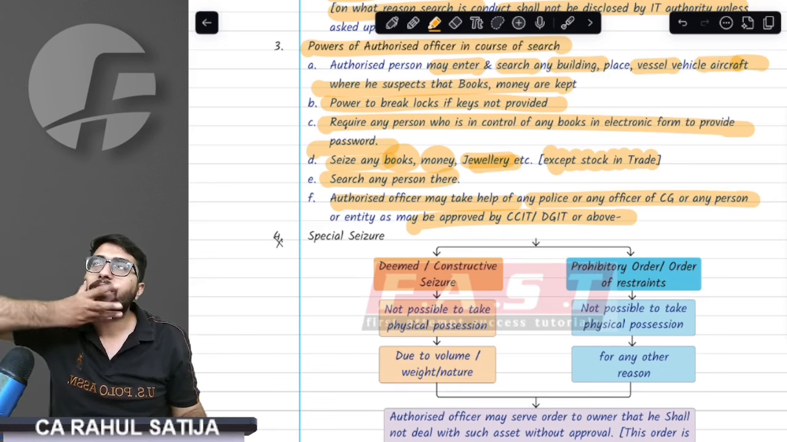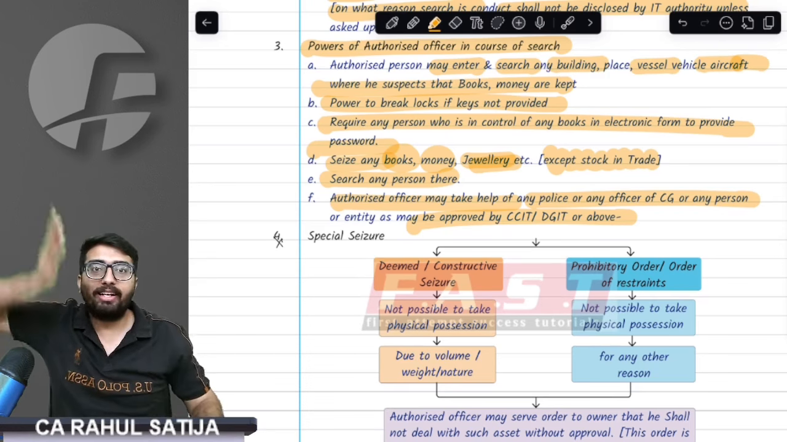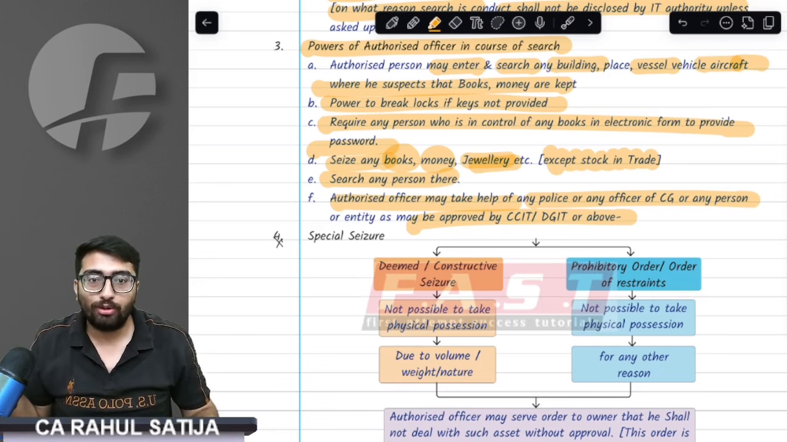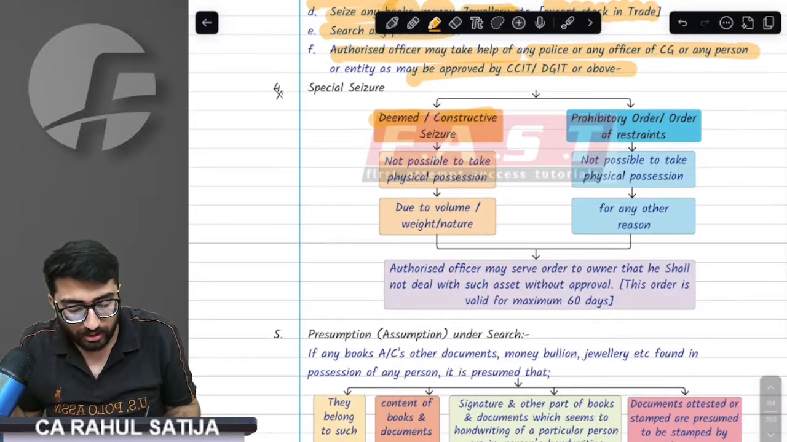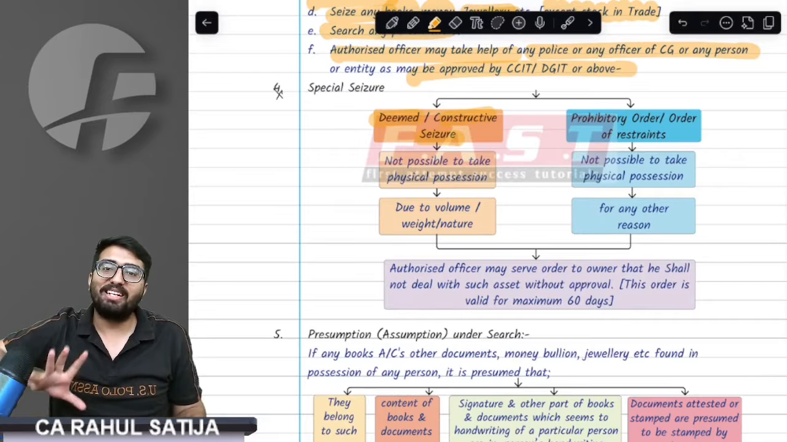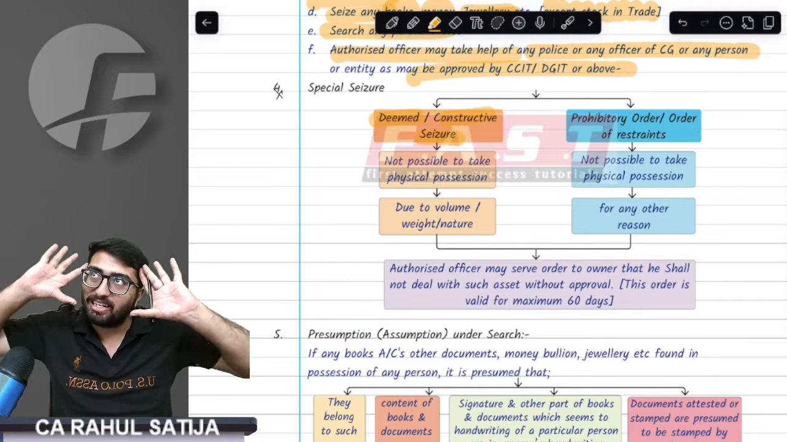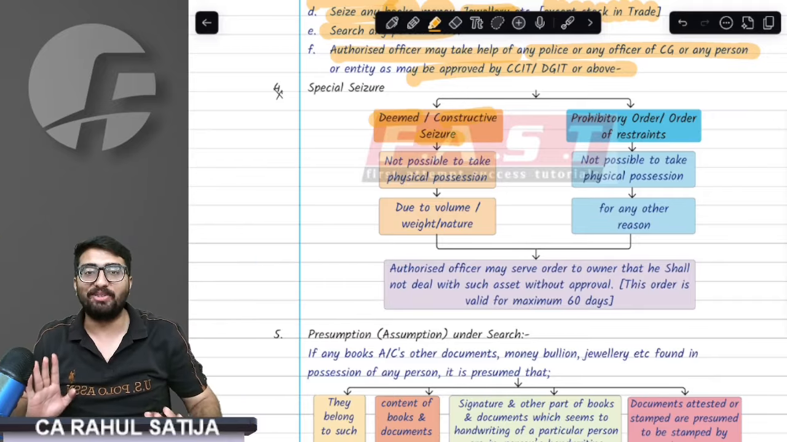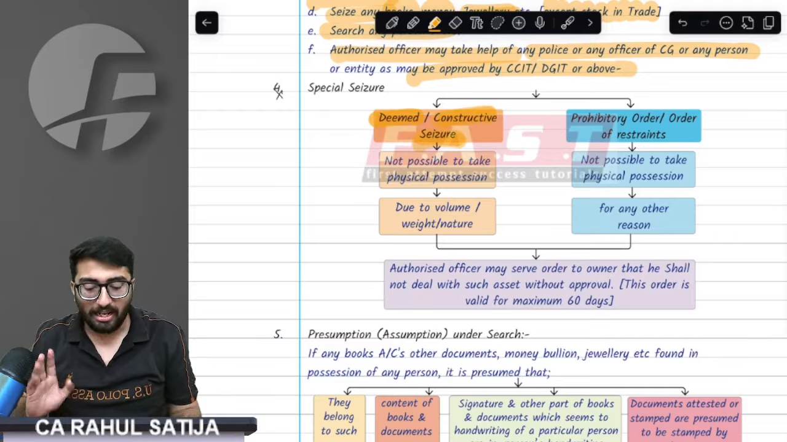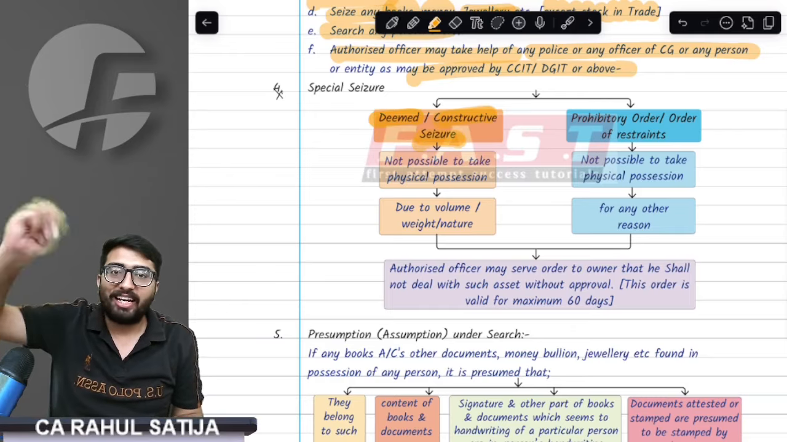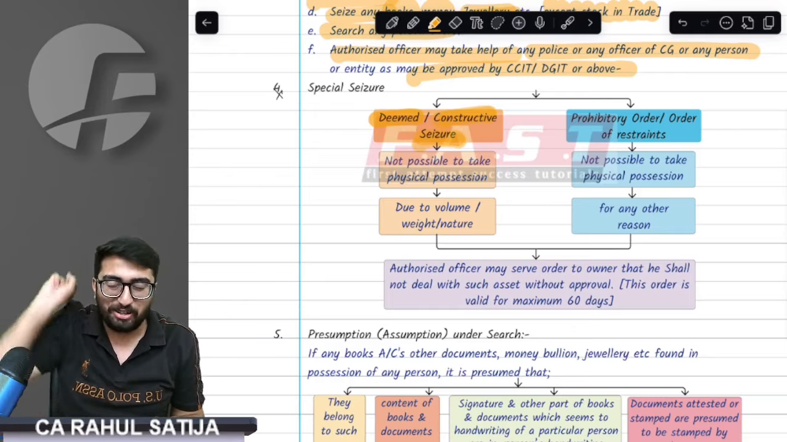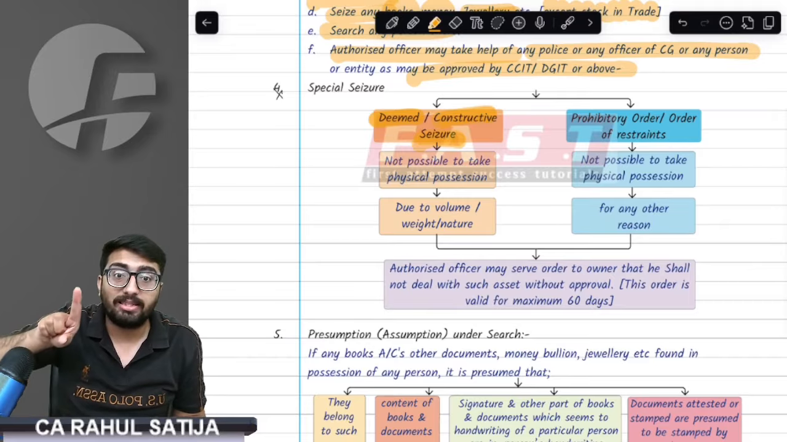Sir, but what about building? What about building? If I have a building, they cannot take away that building now. So what they would do is deemed seizure or constructive seizure. See, these notes have been very logically made. Everything that comes to your mind now will be in these notes only. See, what happens if they cannot take away your building? So what they would do? They would do deemed seizure.